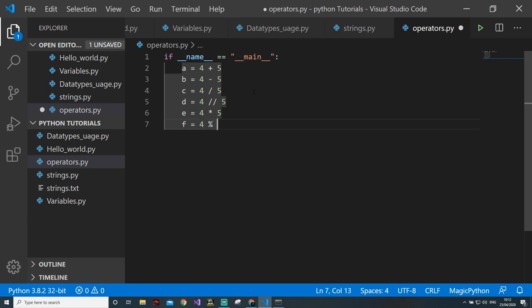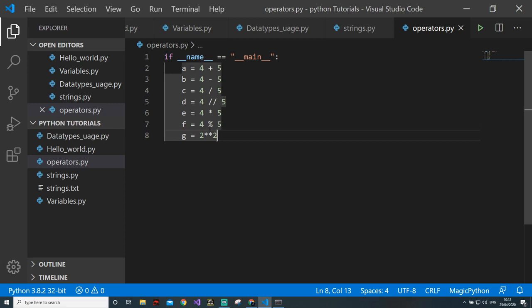It will give you the remainder. You will see the cases where we can use it. Then we have the exponent operator. If you want, g equal to 2 to the power 2.